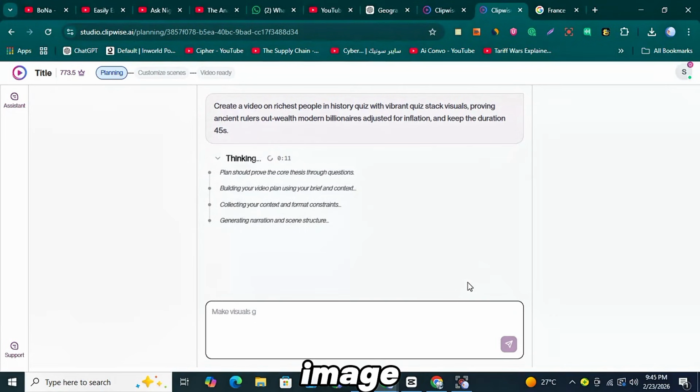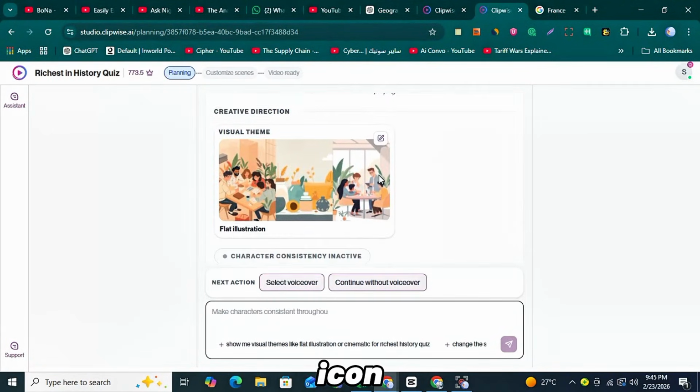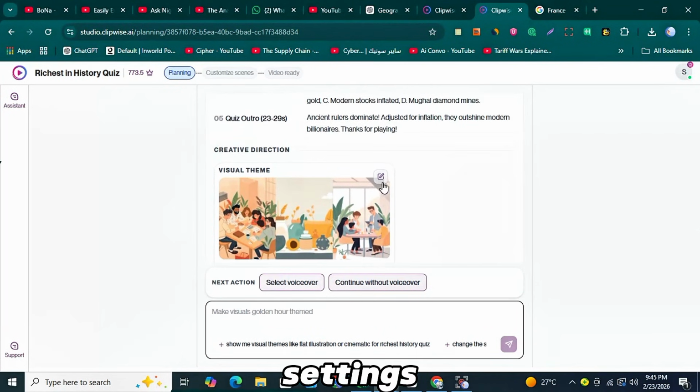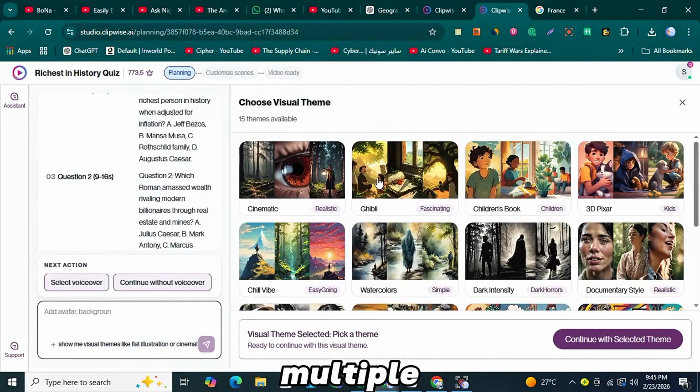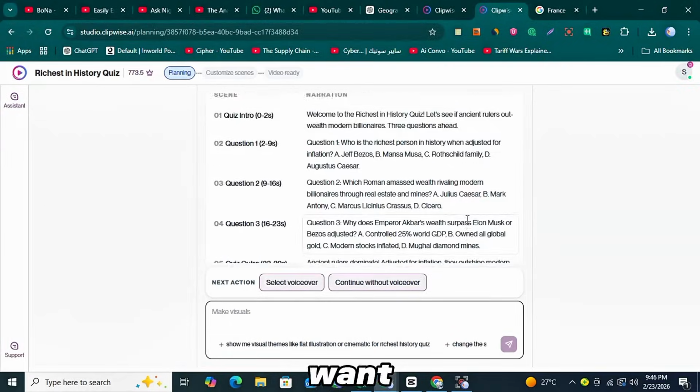After it loads, an image preview will appear on your screen. In the top corner of that image, you'll see a small icon. Click on that icon to open the theme settings. Here, you'll find multiple virtual themes such as cinematic, cartoon, children's book, 3D pixel, and many more. You can choose any theme depending on the style you want for your quiz video.